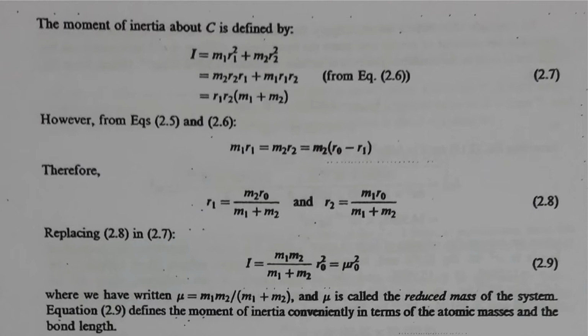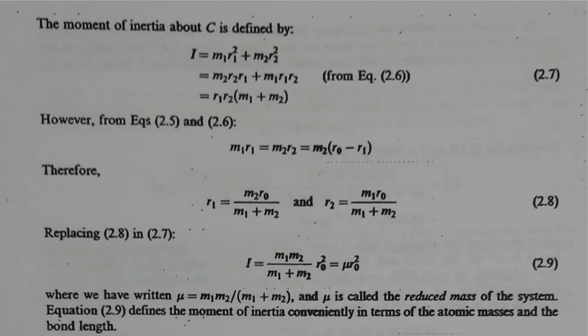We also know that the bond length R0 equals R1 plus R2. Therefore, M1 R1 equals M2 R2 equals M2 into (R0 minus R1). Rearranging this equation, we get R1 equals M2 R0 divided by (M1 plus M2). Similarly, R2 equals M1 R0 divided by (M1 plus M2). So, replacing R1 and R2 in the equation I equals R1 R2 into (M1 plus M2), we get I equals M1 M2 divided by (M1 plus M2) into R0 squared. We can write M1 M2 divided by (M1 plus M2) as mu, which is the reduced mass of the system, and hence I equals mu R0 squared.